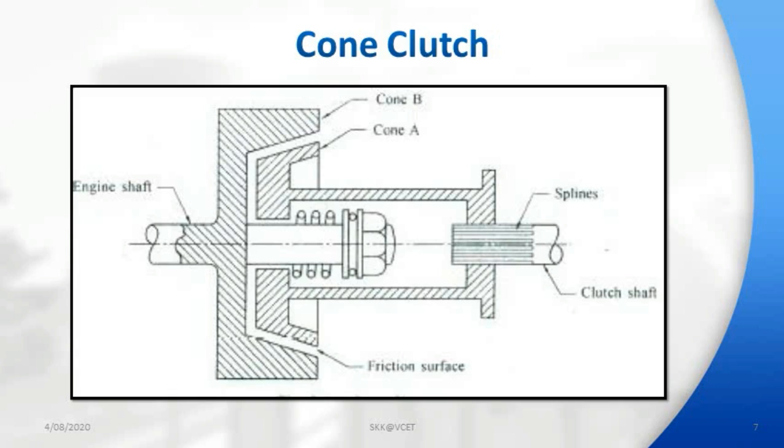As the angle decreases, disengagement is tougher. Second disadvantage is that even a small amount of wear in the friction surface results in more axial movement of the cone being required.